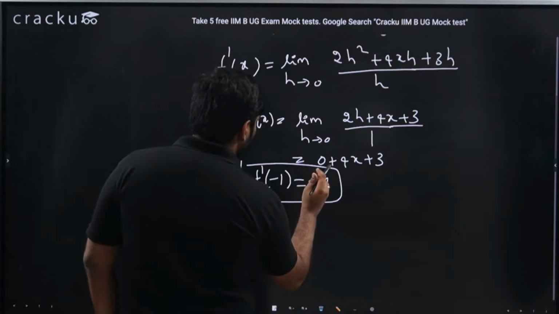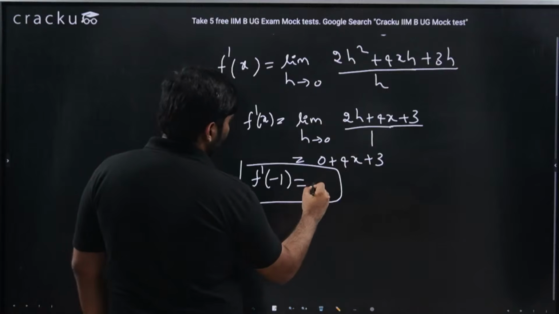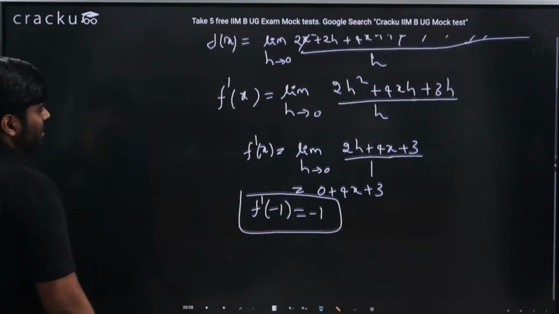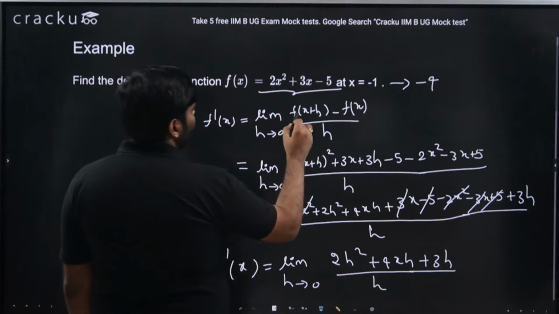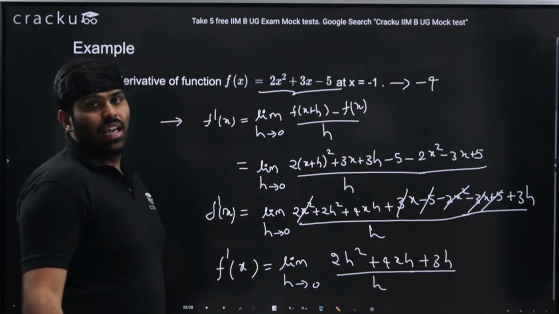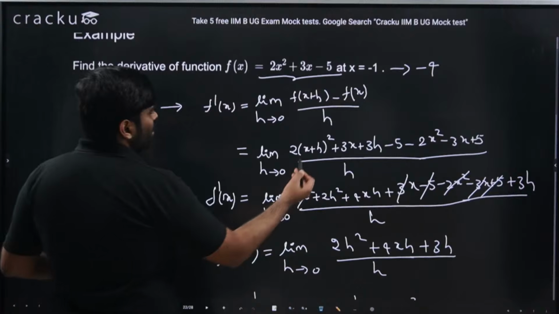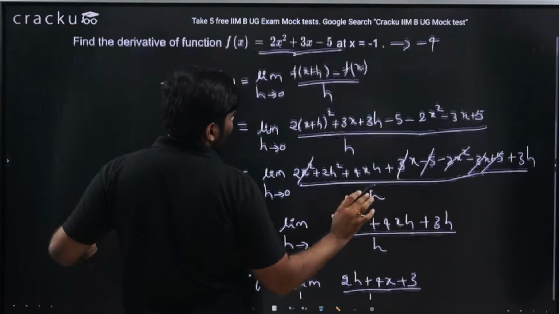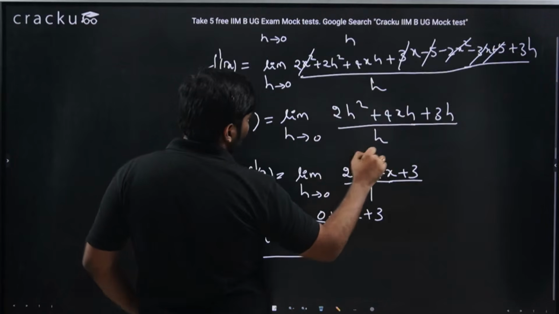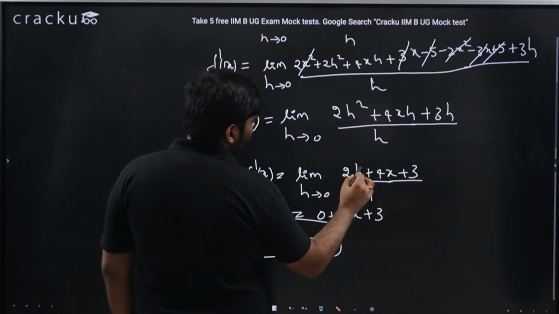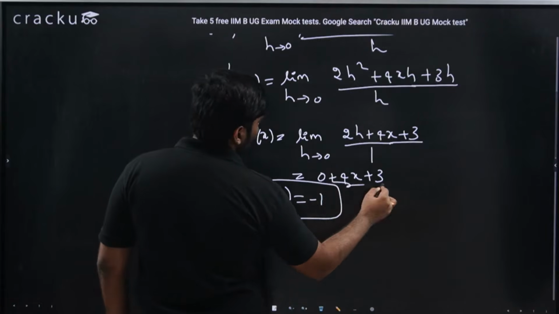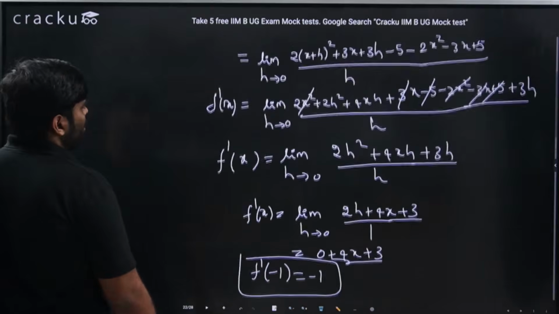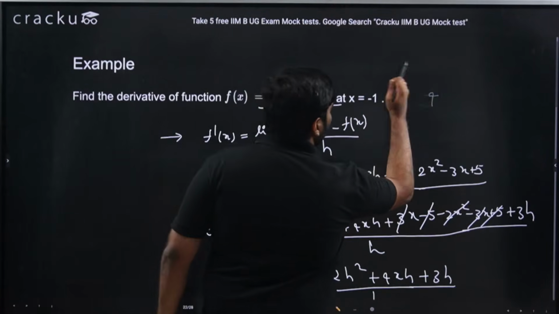So this is what our f dash of x should be, which is basically 0 plus 4x plus 3. So f dash of minus 1 should be minus 4 plus 3, which is minus 1. Hope I'm clear enough. F dash of x is 4x plus 3. Just see, what did we do? Ultimately, we did f of x plus h minus f of x by h, which is substituting x with x plus h, minus f of x, divided by h. Just simplify properly, cancel the terms which are there. You will get this, taking h common and cancelling it off. You will get 2h plus 4x plus 3, h tending to 0. Then f dash of x is 4x plus 3. So f dash of minus 1 is minus 4 plus 3, which is minus 1. This answer should be minus 1.